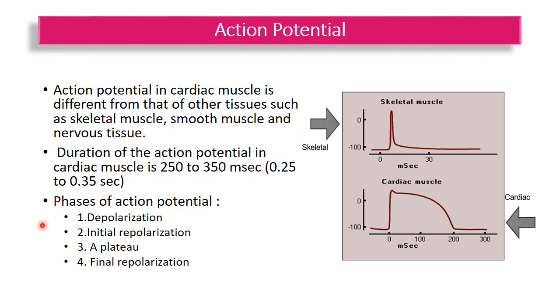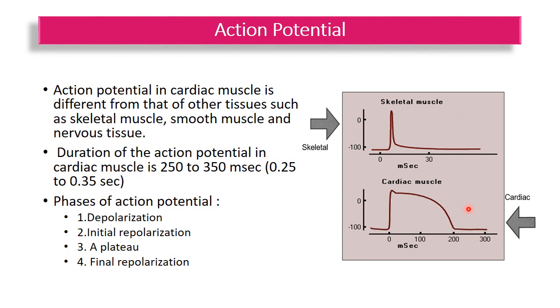Action potential in the cardiac muscle is different from other tissues like skeletal muscle, smooth muscle, and nervous tissue. The main difference is the prolonged duration. Duration of action potential in cardiac muscle is 250 to 350 millisecond. You can see from the picture here, this is the action potential of cardiac muscle here below, and this is for the skeletal muscle.